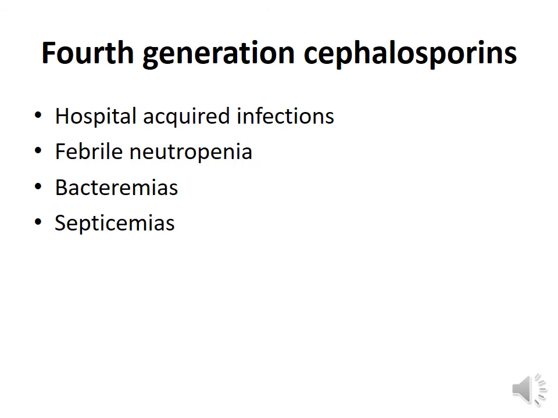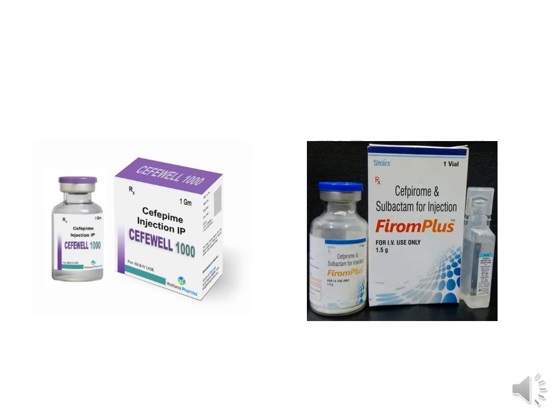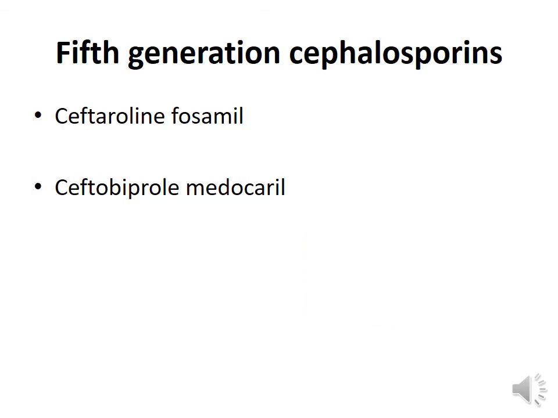So the important indications of cefepime and cefpirome are hospital-acquired infections where the microorganisms are highly resistant, febrile neutropenia, bacteremias, septicemias. So all these 4 infections are very severe, difficult to treat infections. They are the indications for 4th generation cephalosporins. Cefepime, cefpirome, 4th generation cephalosporins.